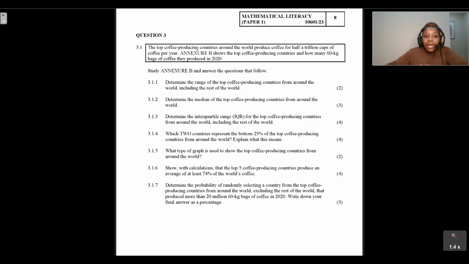Like I mentioned, guys, the grade 12 prelims, especially the ones that were written in 2022 as well as 2023, a huge chunk of your marks come from data handling. So if you really want to sharpen your skills when it comes to data handling and prepare for your prelims, you need to ensure that you're on point when it comes to interpreting and analyzing data that is given to you, because a huge chunk really goes to data handling. In this video tutorial, we're going to be looking at question 3.